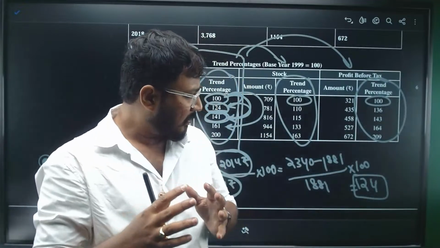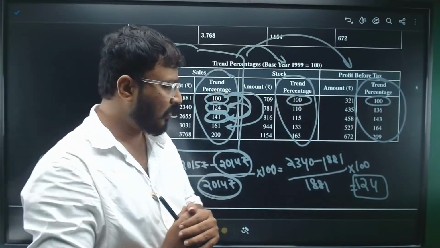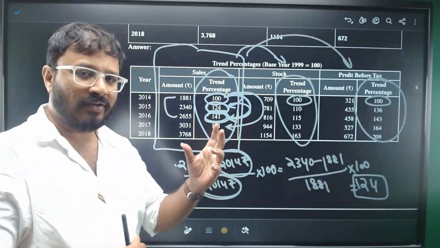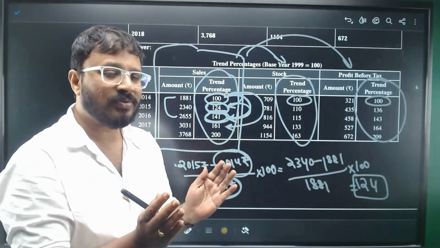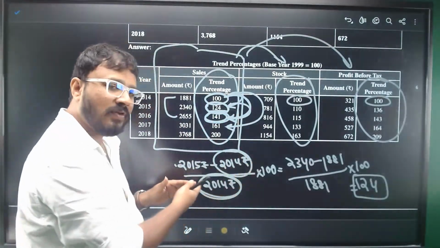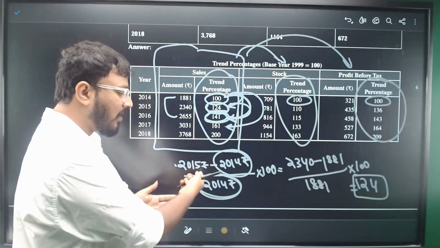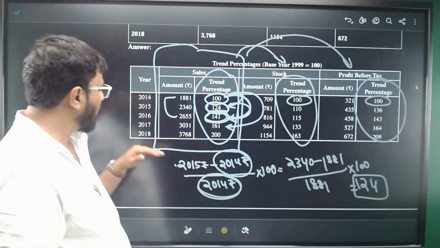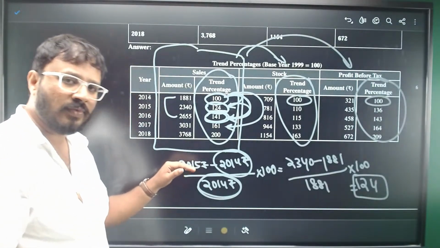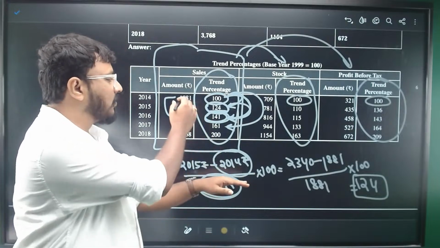Right. One student has messaged that the formula is wrong. It is not wrong. I'm looking at the percentage increase, and we'll add 100 to it. We'll express it as an index. So you need to calculate the difference between the year you are calculating the percentage change for and the base year. In this case, I have taken 2015. So in 2017, if I am calculating, you will take the 2017 figure and minus it with the base year. Base year is 1881.